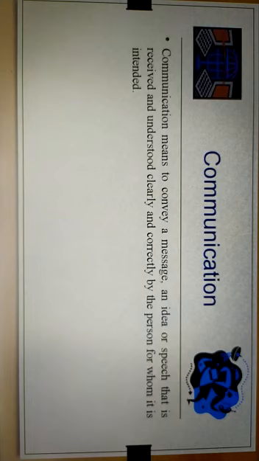Suppose one student is in class 11 and another is in class 12, and you want to convey a message. When you speak loudly, the message is not received by the person for whom it is intended. Now, what is the method?